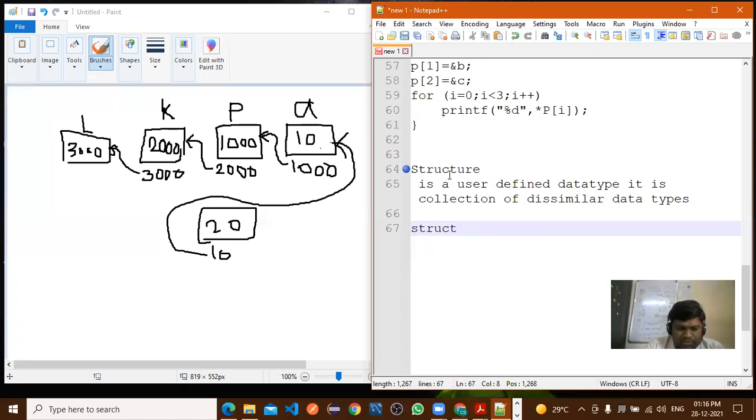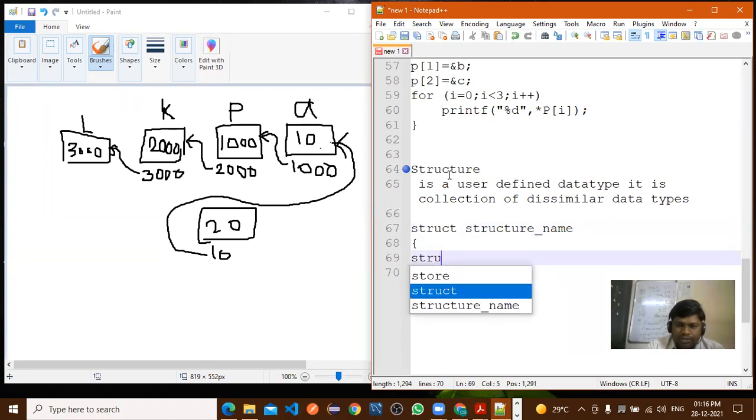Struct, after that structure name, structure underscore name, opening and closing curly bracket, and here structure element or structure data type.